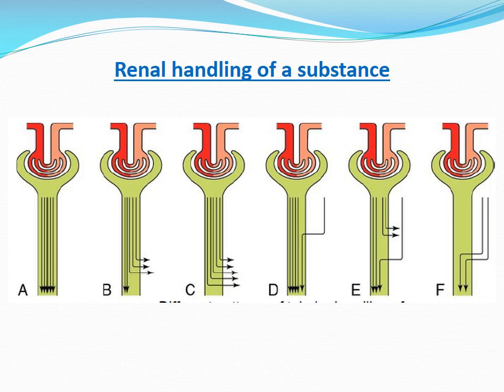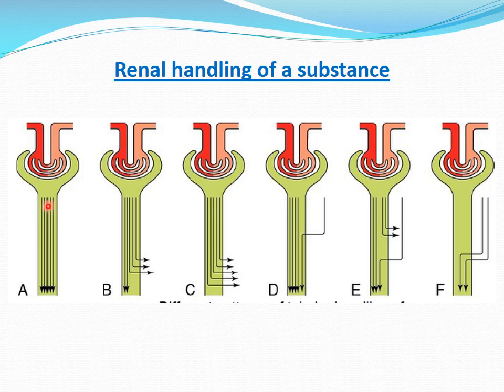Now, about the renal handling of substances. That means the status of the various substances when they are passing through the glomerular membrane and the tubules. The first figure shows filtration through the membrane, and then these substances passing through the tubules. This arrow shows that the filtered substance is not reabsorbed or secreted at all. So whatever substance is filtered here will be excreted in the urine in the same state; it is not reabsorbed and there is no secretion.